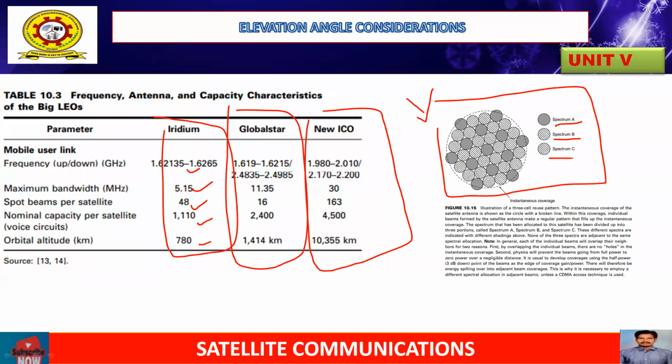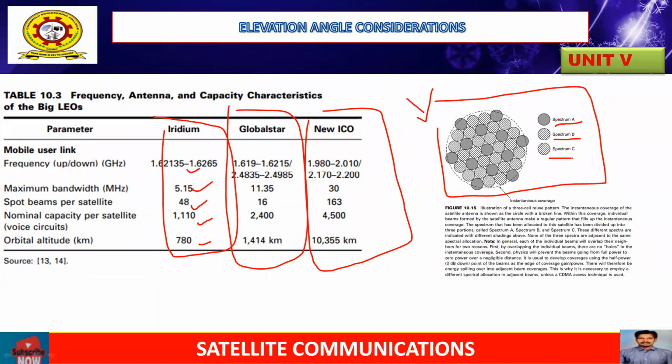Within this coverage, individual beams are formed by the satellite antenna, which can make a regular pattern. So that fills up the instantaneous coverage. The spectrum allocated to the satellite has been divided into 3 portions; in this figure A, B, C, these different spectrums are indicated with different shading.